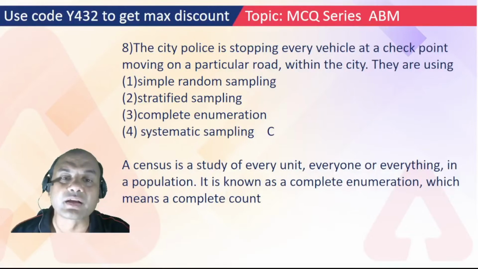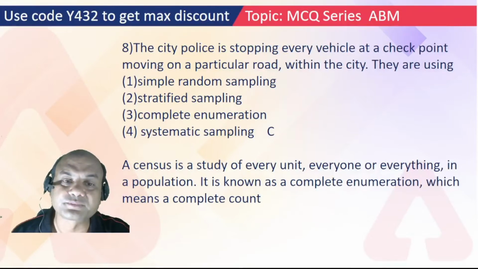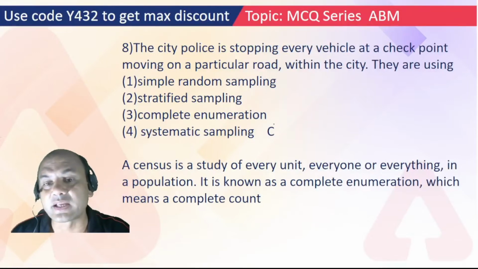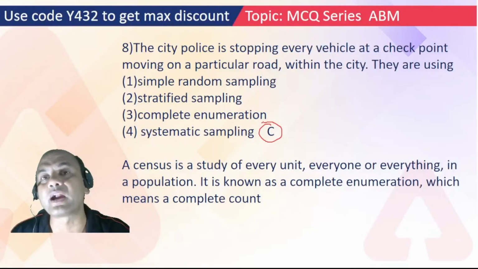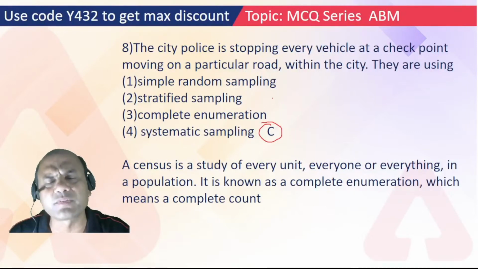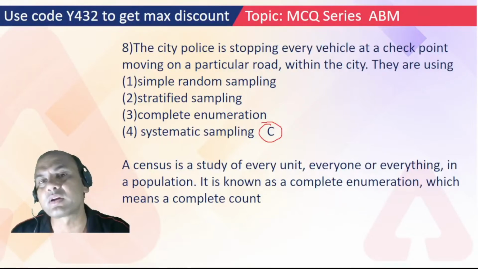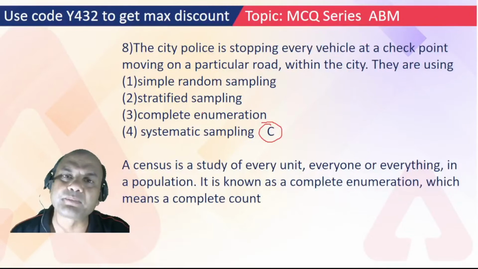When the population is normally distributed, the sampling distribution has standard deviation. What is the formula? That is the question actually. The options are: population standard deviation upon square root of sample size; square root of sample size upon population standard deviation; and square root of sample size into population standard deviation.